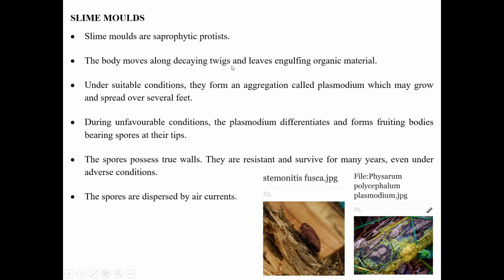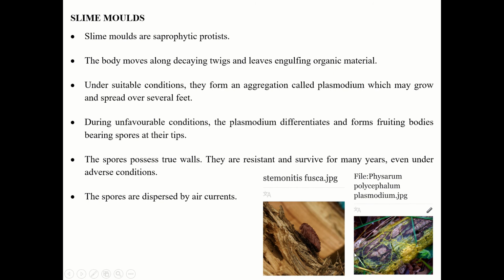The body moves along decaying twigs and leaves, engulfing organic material. Decaying twigs and leaves, there you will find slime molds. Under suitable condition, they form an aggregation called the plasmodium, which may grow and spread over several feet. So in favorable condition, when they get enough moisture, the plasmodium grows several feet.